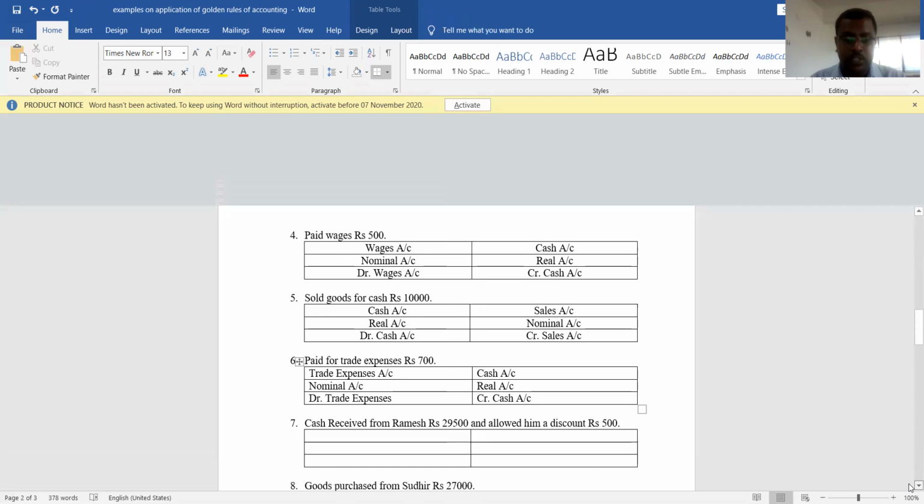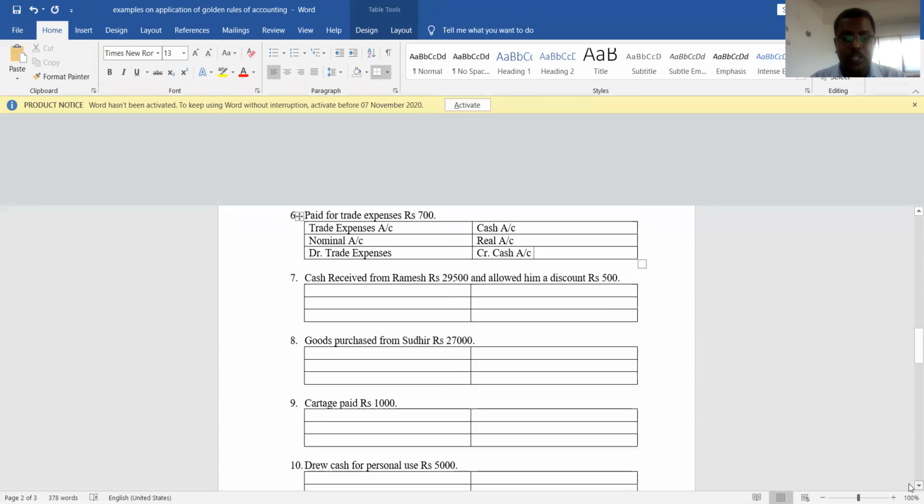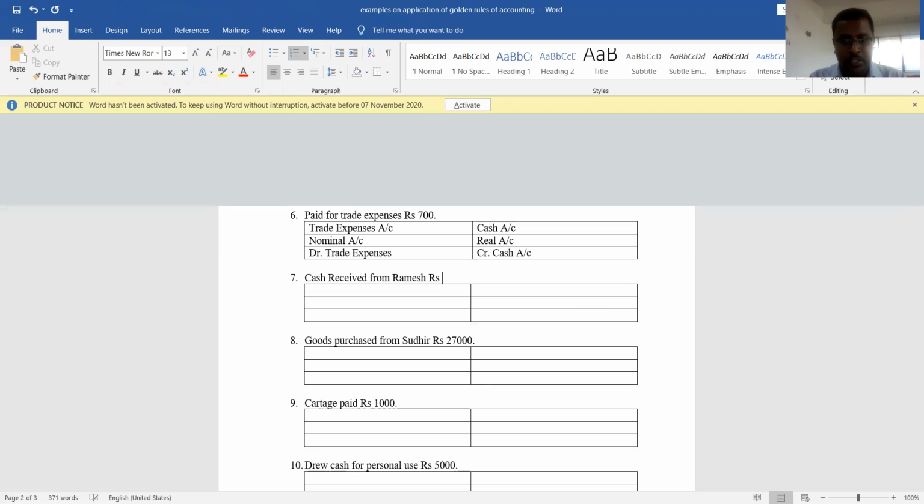Okay, we'll proceed further. I will simplify this particular transaction now. I will not take complicated transactions yet, will take them later. Cash received from Ramesh rupees 30,000. This is the transaction.